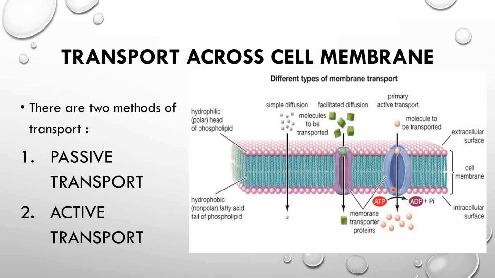And there is a transport of substances from outer to inner with the help of energy, where ATP is converted into ADP and inorganic phosphate, that is active transport. So simple diffusion as well as facilitated diffusion are the two different modes of passive transport, whereas active transport is against the concentration gradient with the help of ATP.